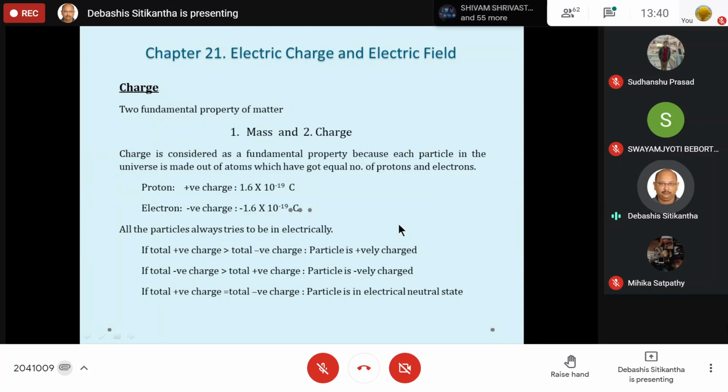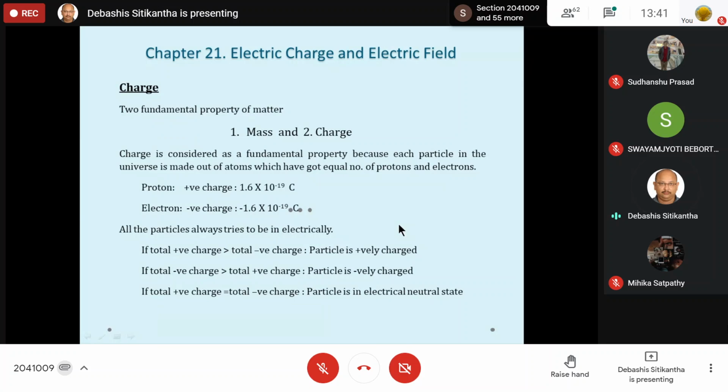Okay, and you all know that an atom is definitely going to have some neutrons, some protons, that is positively charged particles, and some electrons, equal number of electrons. Since everything is made out of atoms and an atom itself contains proton, electron, neutron, some subatomic particles, obviously over here we are talking about this proton and this electron, and they are going to have some charge of their own. They are going to have some polarity. So naturally this charge is very, very fundamental to everything in this universe.